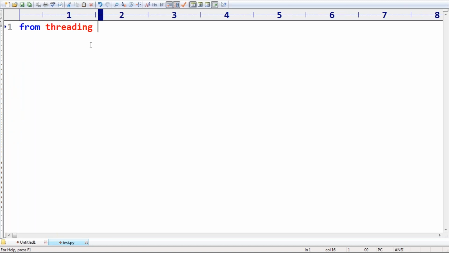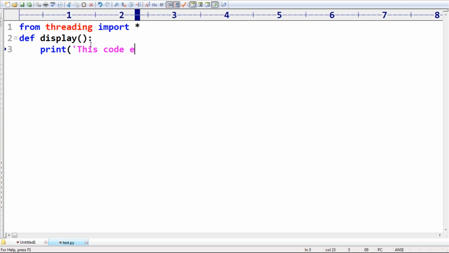From threading import star, so any threading related thing I can directly use. Just take one method, def display, our own method, and print.